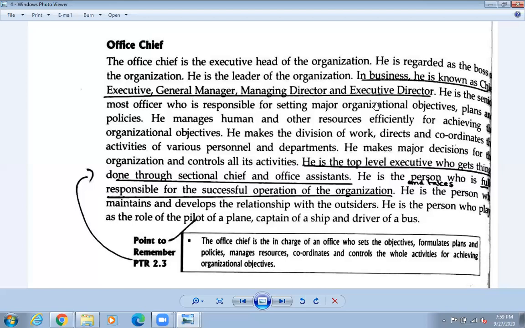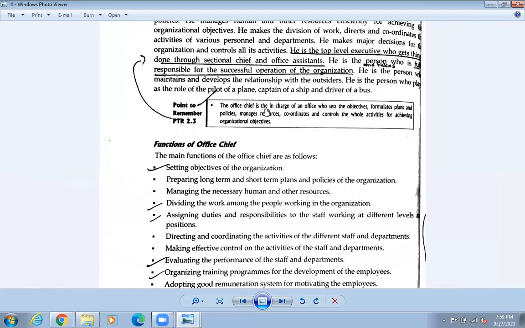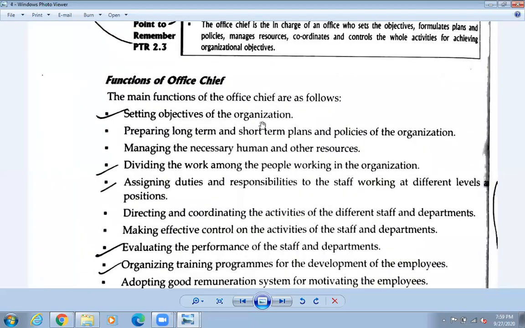Okay, so ठुलो level को staff नै what we call office chief. Okay, so those who are working, who are the idea makers of the office, they are called the office chief. Okay, so this is the definition of office chief. And maybe okay, so little bit is left, so what to do, let us have this one also quickly.